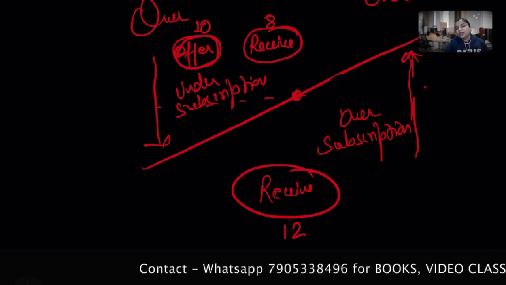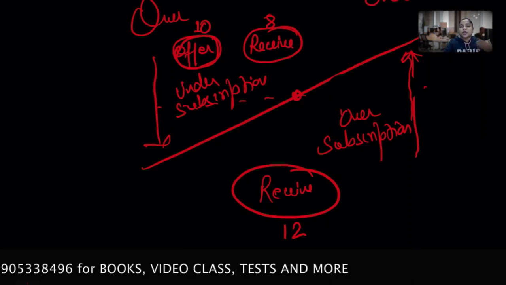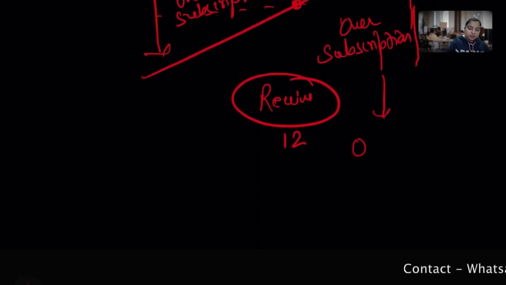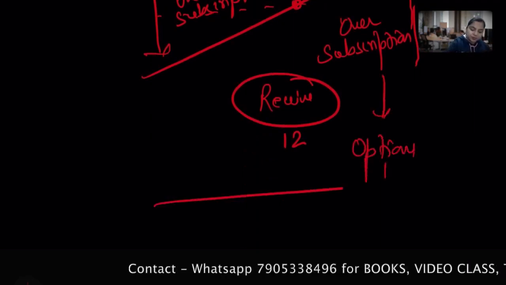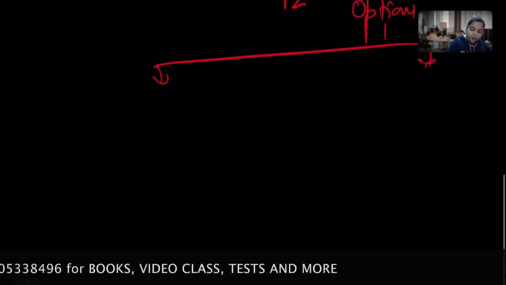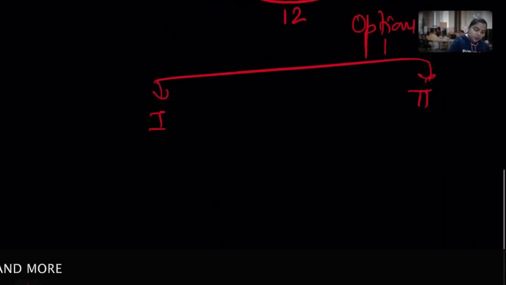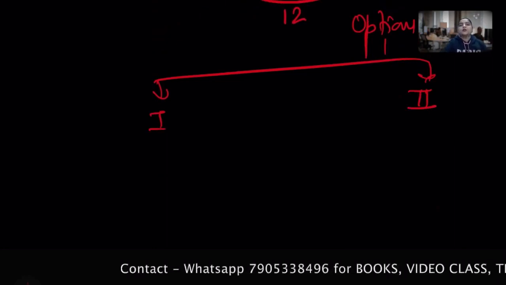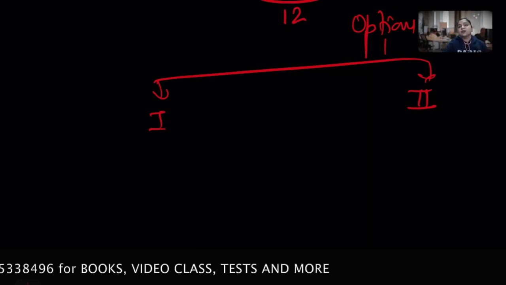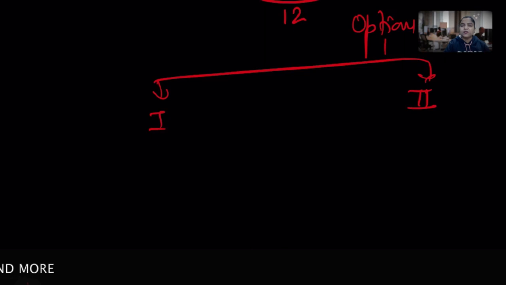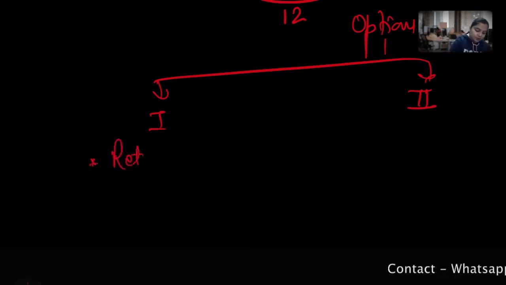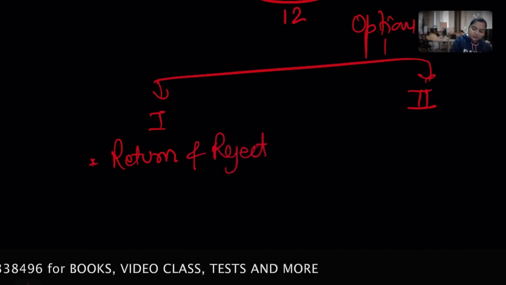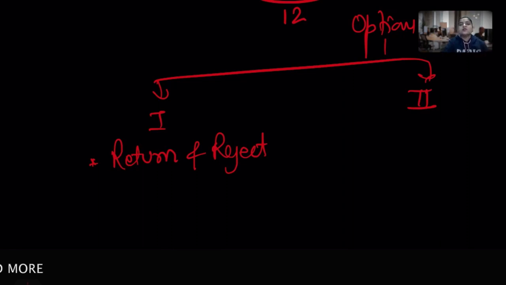So there can be possible options which I can choose. I divide the options into 2 broad prospects. Okay, so there is one option and there is a second option. In the first scenario, I reject the excess application and return the money also. So I can write it just reject or return. Okay, it can be reject or return, it's much better. So reject and return scenario.